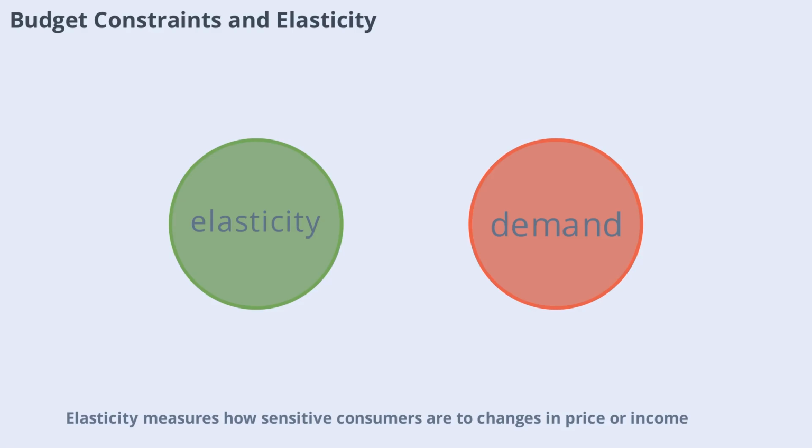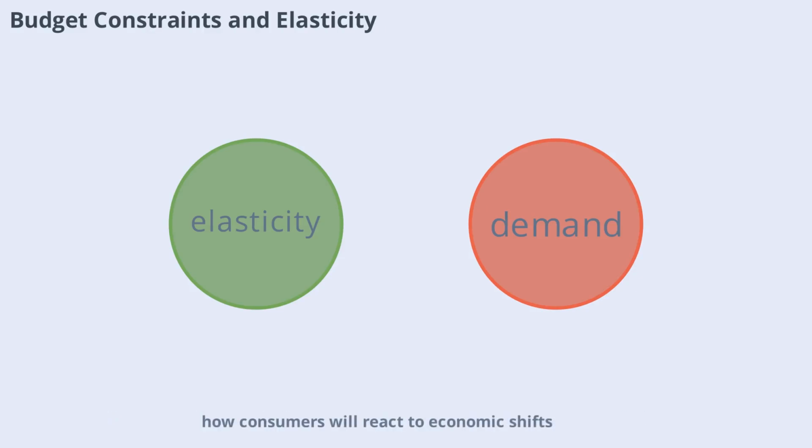Elasticity measures how sensitive consumers are to changes in price or income. Budget constraints play a big role here. If a good is elastic, a small price increase can lead to a big drop in demand. Inelastic goods, like basic groceries, are less affected by price changes. Understanding elasticity helps businesses and policymakers predict how consumers will react to economic shifts.